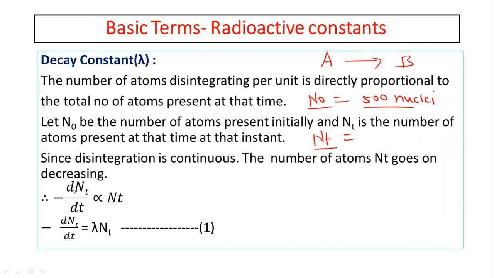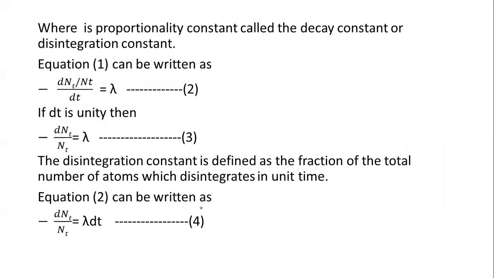So you can see the rate of disintegration, minus dNT upon dt, is directly proportional to NT. The number of nuclei disintegrating per unit time is directly proportional to NT, the number of atoms present at time t. So we can write minus dNT upon dt equals lambda into NT, where lambda is a proportionality constant. This is our equation 1.